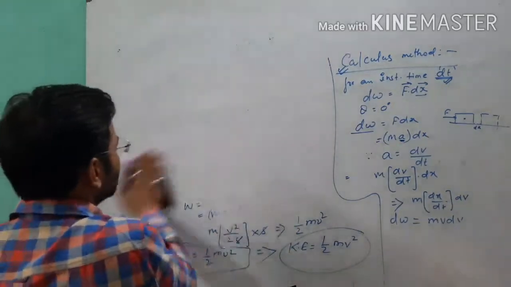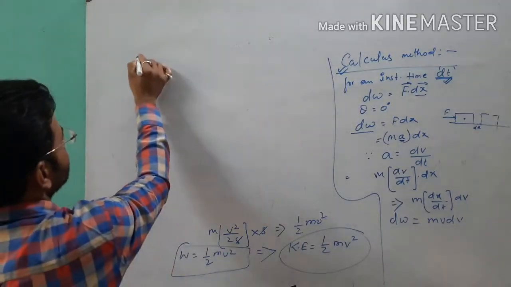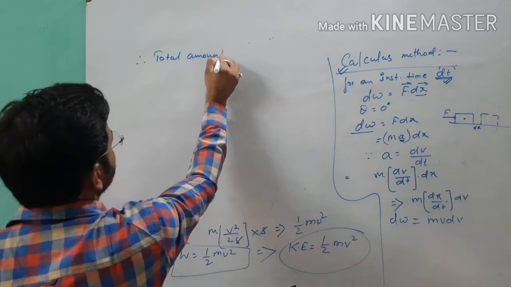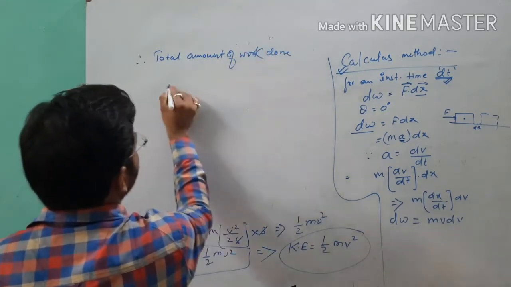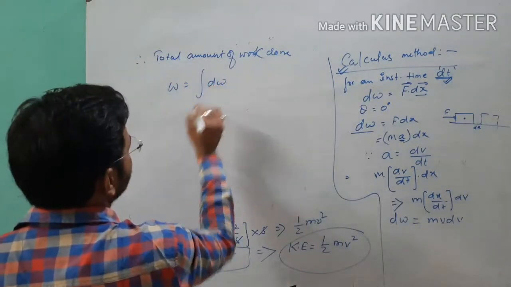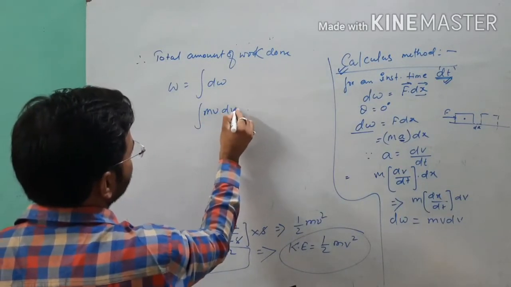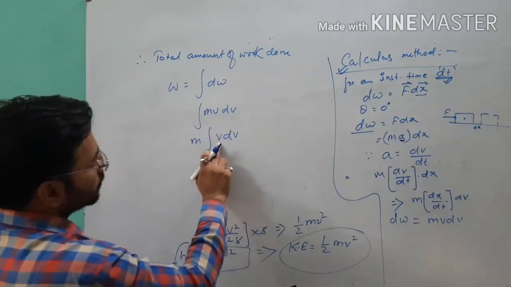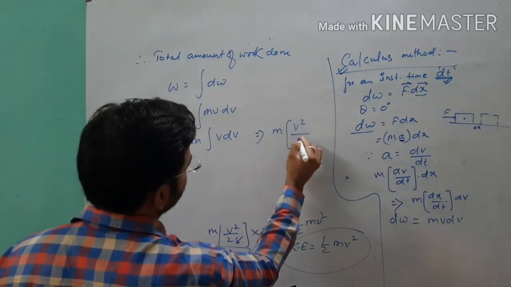So see how you will integrate this one. dW is equal to, therefore the total amount of work done W is equal to the integration of that elementary work done dW. So integration of m v dv: m is a constant, v is a variable, so you will integrate them and get the value of v square over 2.